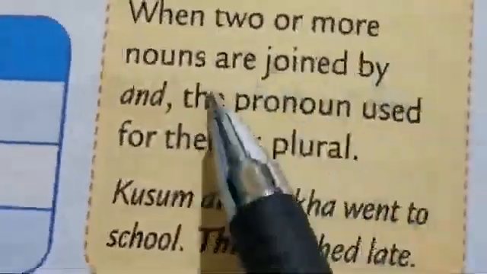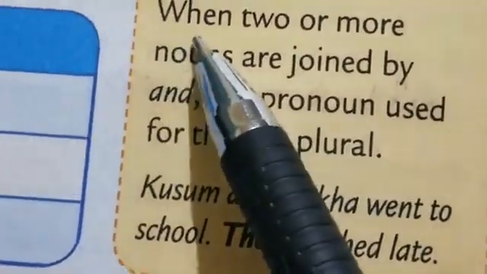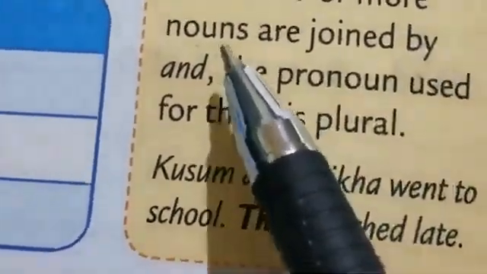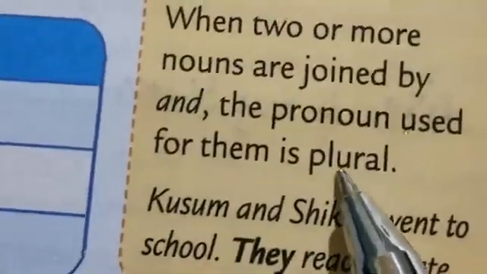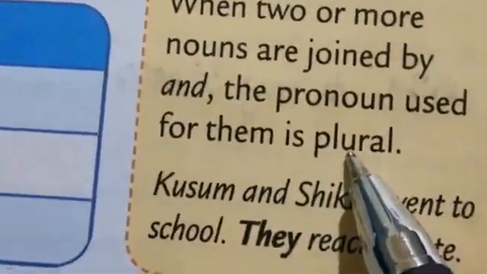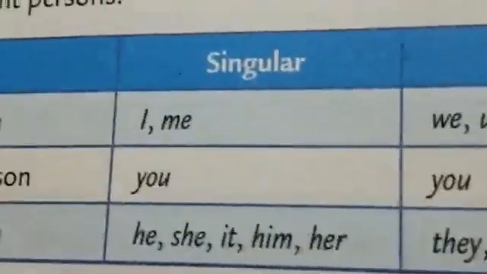You need to understand that when two or more nouns are joined, there is more than one noun, so the pronoun will also be used as plural. This is the use. See the table, and accordingly you have to use these.